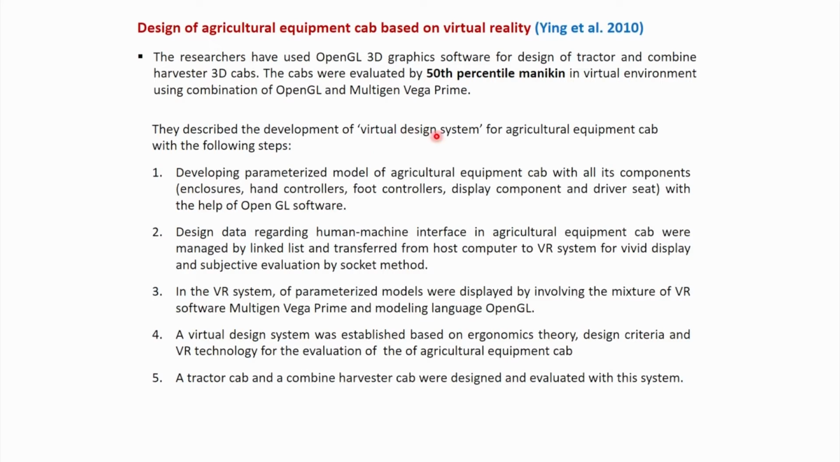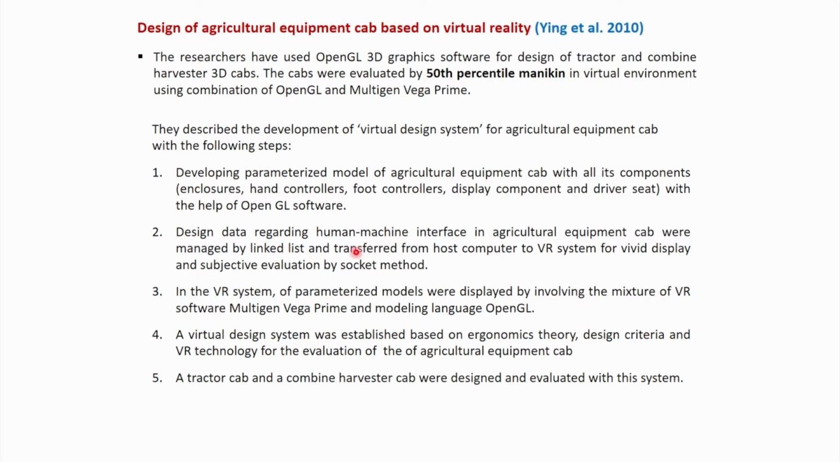So, this virtual design system, what they proposed, they follow these steps. First step, developing a parameterized model of the agricultural equipment cab with all its components. Those components are enclosure, hand controllers, foot controllers, display component and driver seat. So this was developed with OpenGL software.